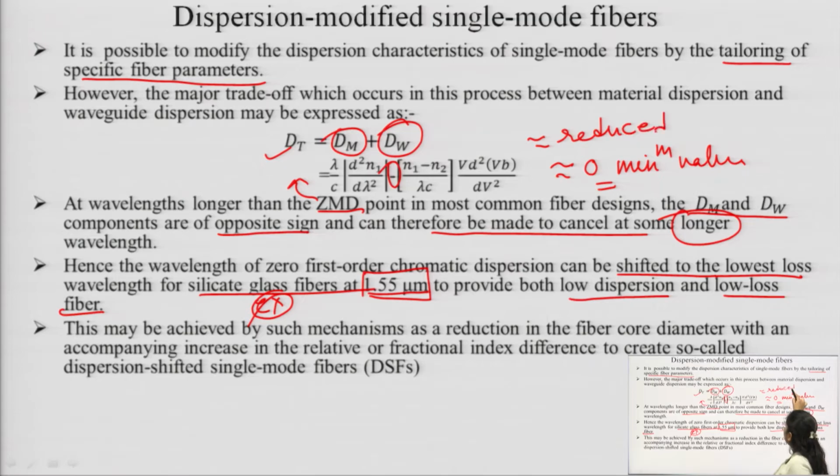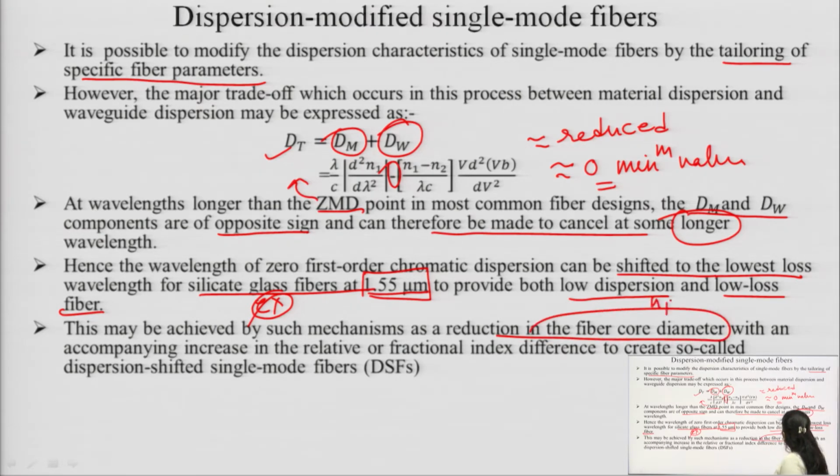what do we have to do? We have to reduce the components in the numerator portion and increase the parameters at the denominator portion. That is why N1 has to be reduced with the reduction in the fiber core diameter.